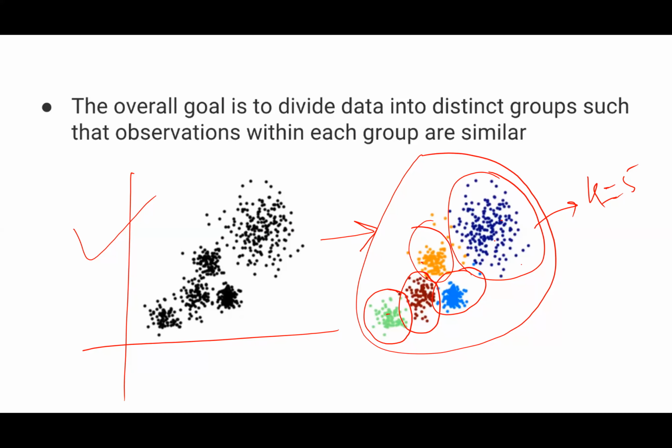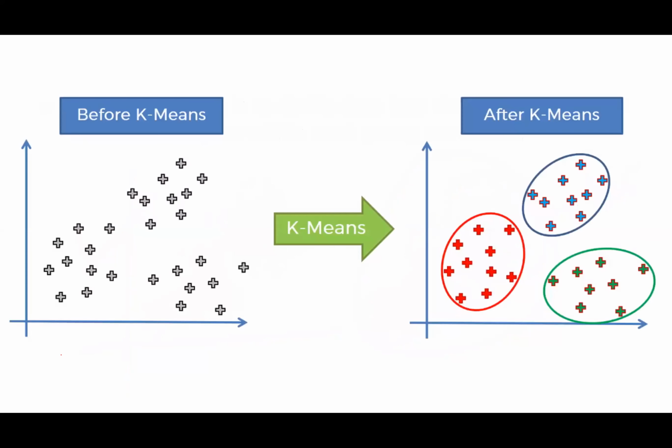So it's a good idea to start your k value with 5 or 6, because I know the data is collected from cities of India. So there is a high probability that big cities will contribute to most of the clusters, right? So based on my domain knowledge, based on my experience, we have to define what should be the value of k. Okay.